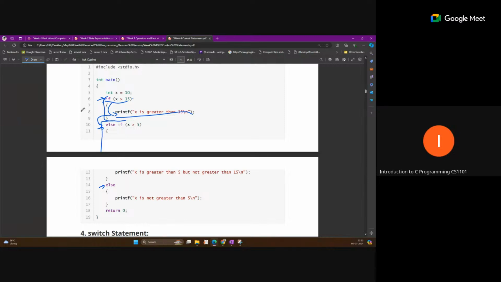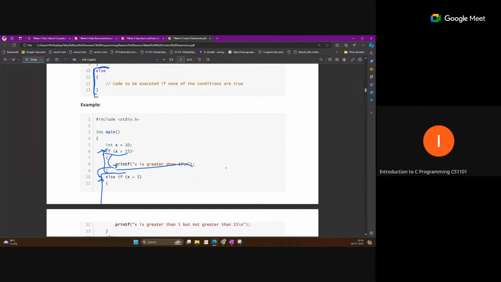Remember, if the first condition is true, the rest are skipped. Some tricky question is asked like this: if x is less than 15, and in the next else if condition we are performing x plus plus, and x is less than or equal to 10. Here pre-increment and post-increment operations are happening. But with this else chaining, if this condition is true and the compiler enters this block, this part will not execute.